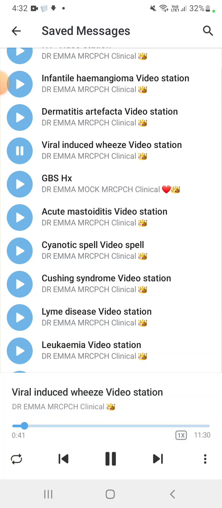Yes, I can see here a toddler, a boy of 2 to 3 years of age, who is in a hospital setting. The boy is sitting, is alert, and there is respiratory distress in the form of tachypnea and chest indrawing present, and a wheezy sound present. So on top, it can be viral induced wheeze. Viral induced wheeze is actually seen in children less than 5 years of age.